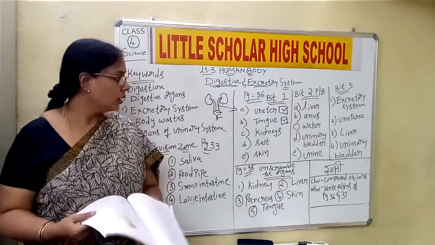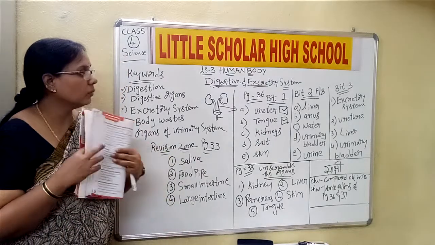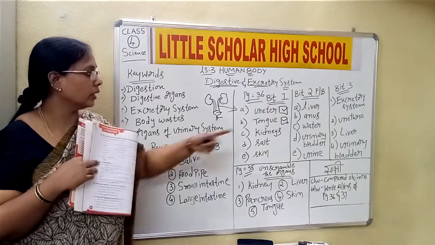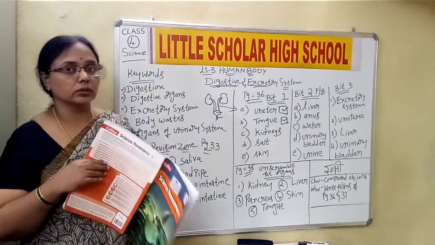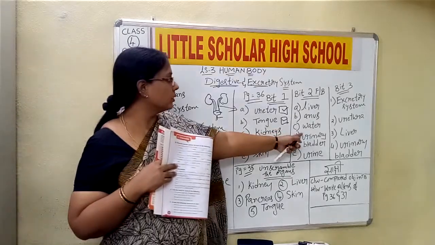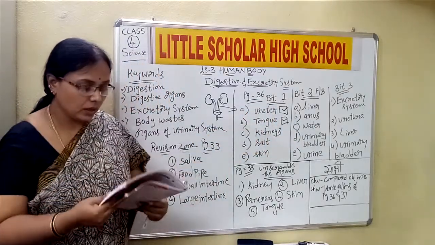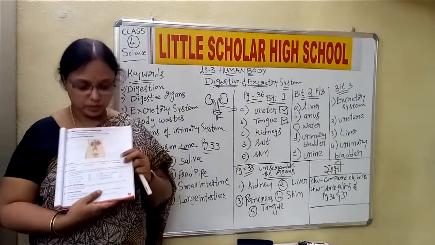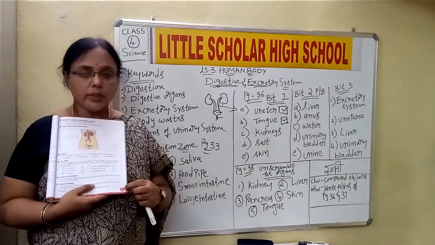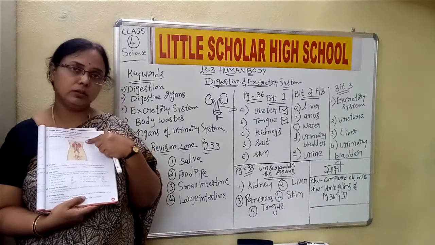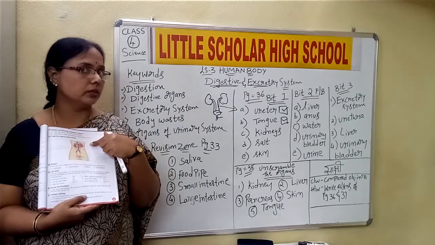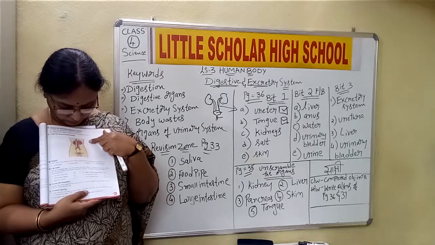Okay, children? All are done with bit 1, 2 and 3. Choose the correct answers, fill in the blanks and give one word answers. So these are the 3 exercises on page number 36. Now please come to page number 37, all of you. Here the diagram is given. Now you can make out that this is the excretory system.